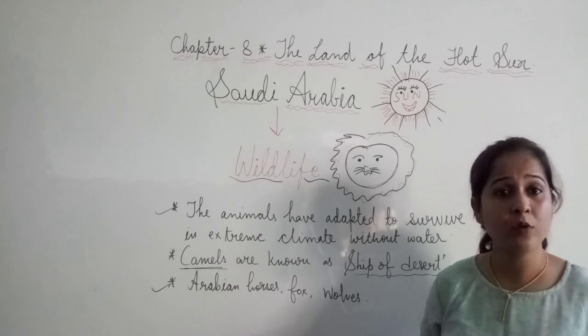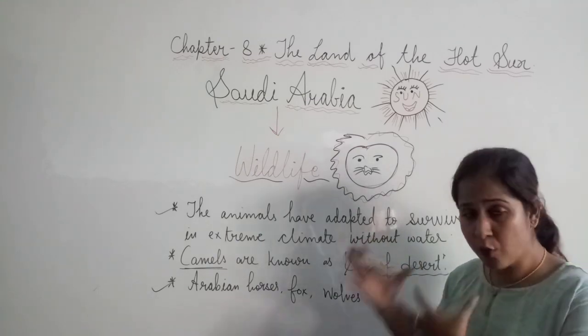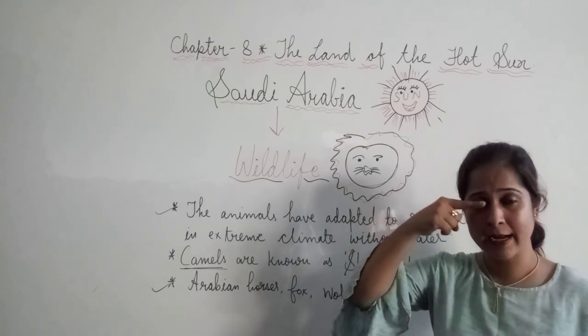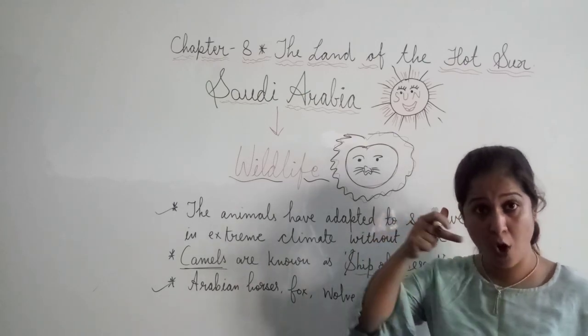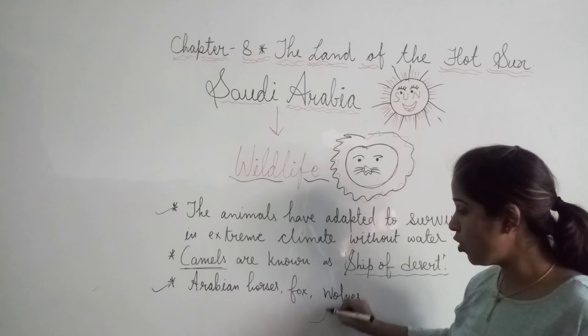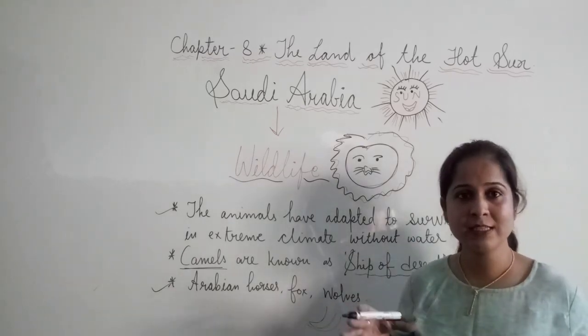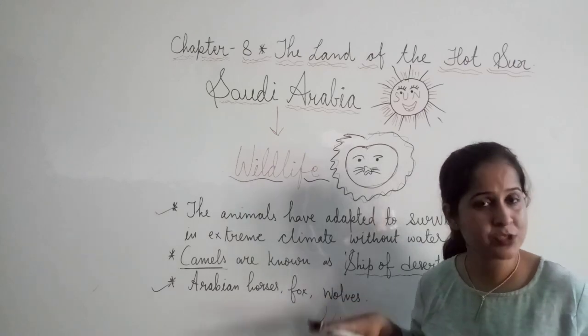long time without drinking water. And there are some more characteristics about the camel, like it has long eyelashes. These are eyelashes, and these are very long in shape. What is the benefit of these long eyelashes of camels?